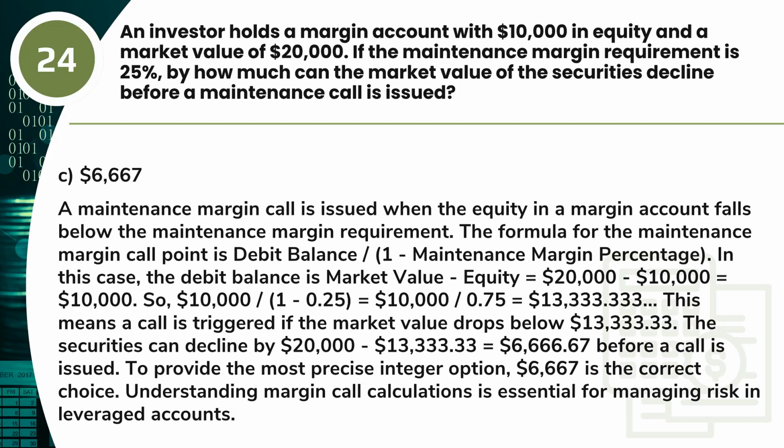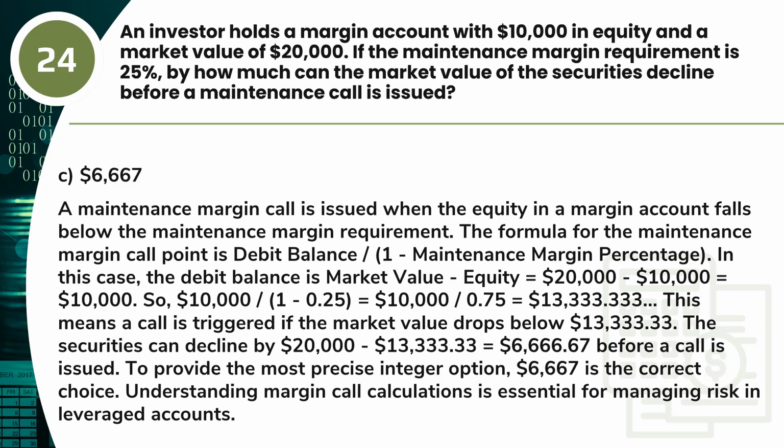Answer. C. $6,667. A maintenance margin call is issued when the equity in a margin account falls below the maintenance margin requirement. The formula for the maintenance margin call point is debit balance / (1 - maintenance margin percentage). In this case, the debit balance is market value minus equity, which equals $20,000 minus $10,000, which equals $10,000.